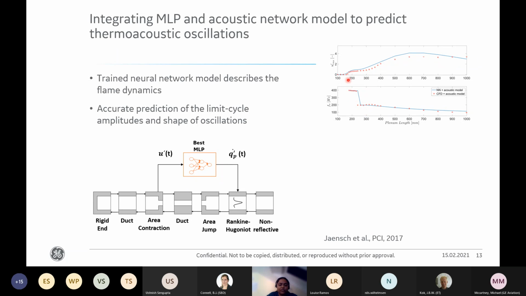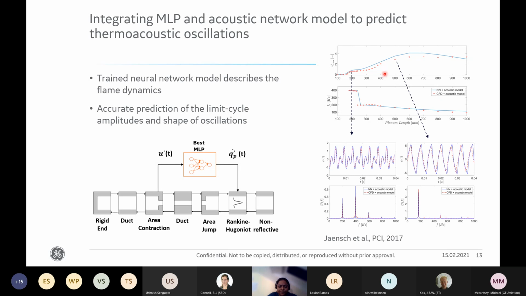After the plenum length of 160 mm, we start to observe the self-excited oscillations. Initially, the second harmonic is dominant, and as the plenum length increases, the fundamental frequency is dominant. So the neural network is able to capture this trend. Also, it is able to capture the RMS value of the velocity fluctuations quite accurately.